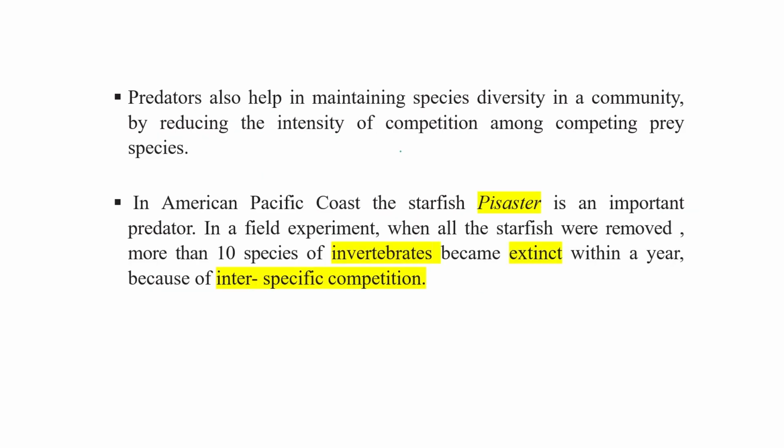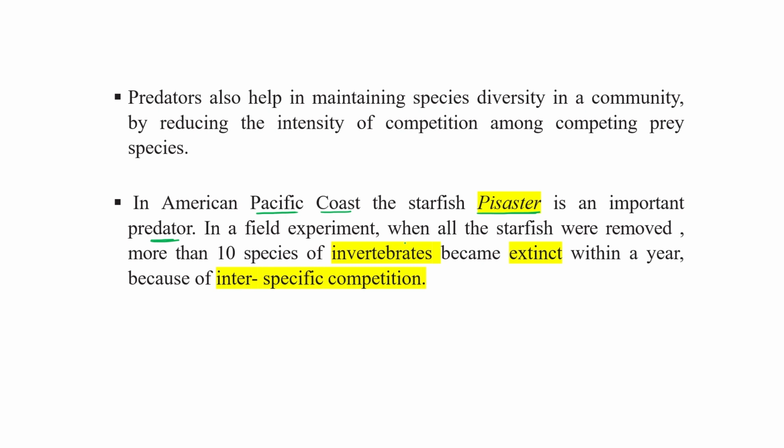Predators also help in maintaining species diversity in a community by reducing the intensity of competition among competing prey species. Another example: on the American Pacific coast, the starfish Pisaster is an important predator.